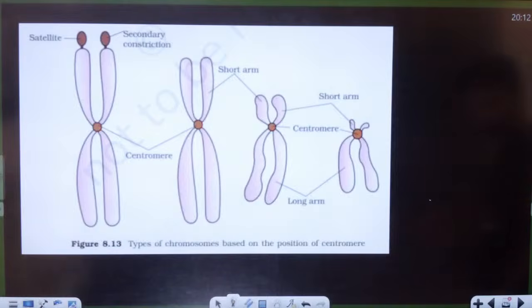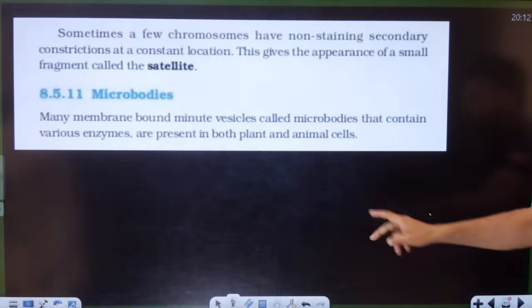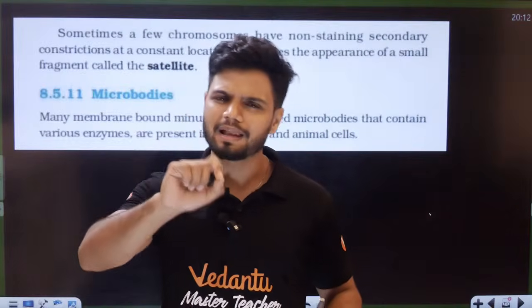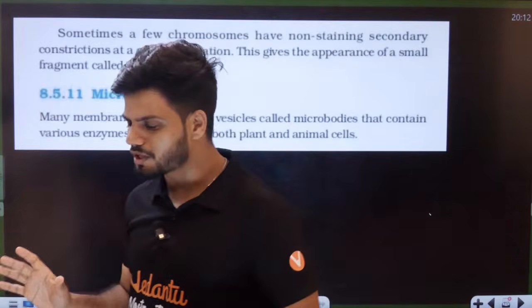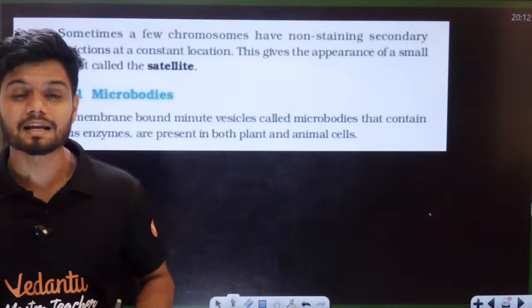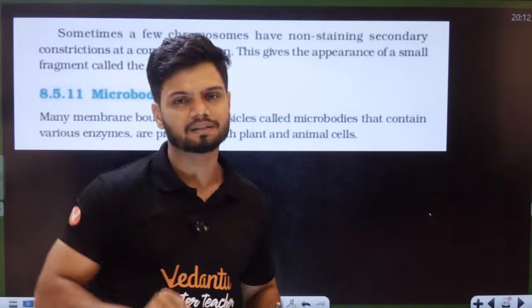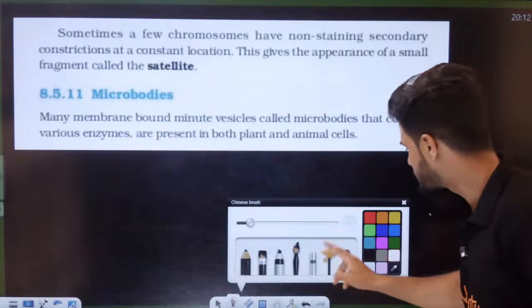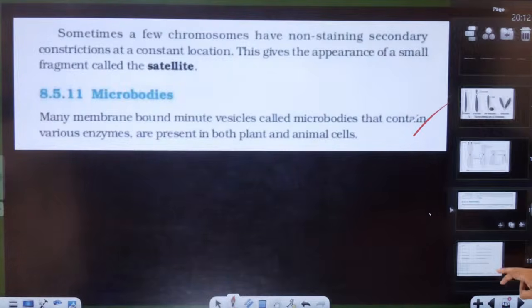Now the last topic is microbodies. Microbodies are small structures, vesicles, present in plant cells and animal cells. Here we have peroxisomes and glyoxysomes. Two types are there. Nothing much, two lines you can read, all of you. That's all the chapter, students.